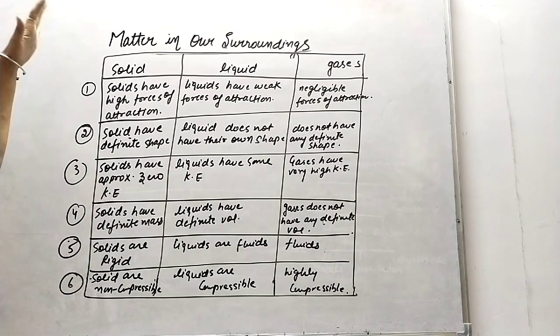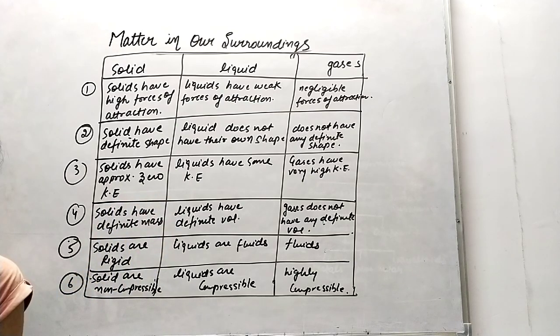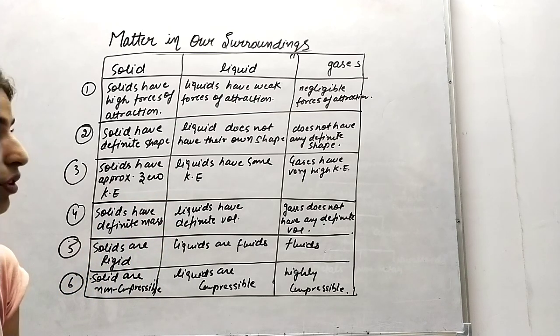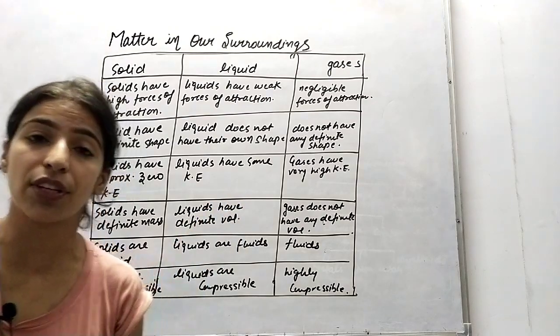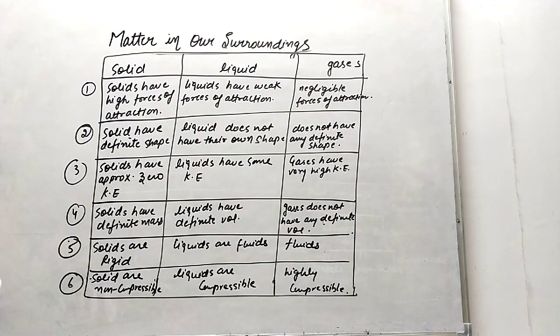Now we are going to discuss the examples of solids, liquids and gases. Examples of solids are gold, silver, iron, and liquids: water, hydrochloric acid, sulfuric acid, and in the case of gases it will be oxygen, nitrogen, carbon dioxide. These are the differences between solid, liquid and gases.